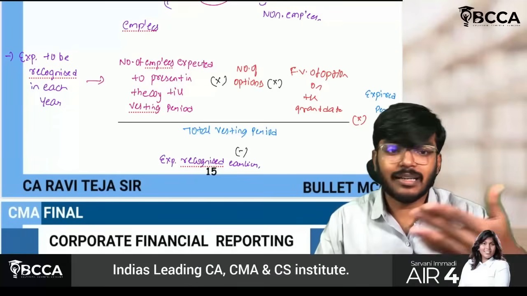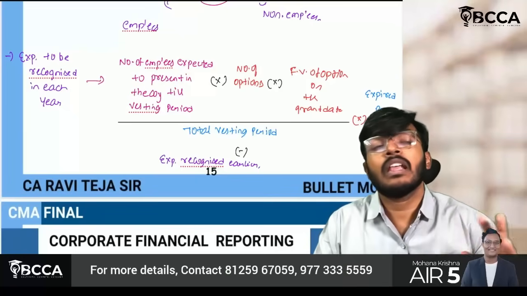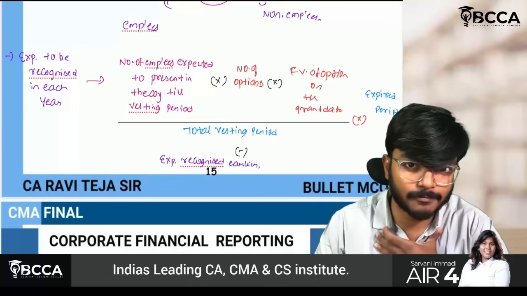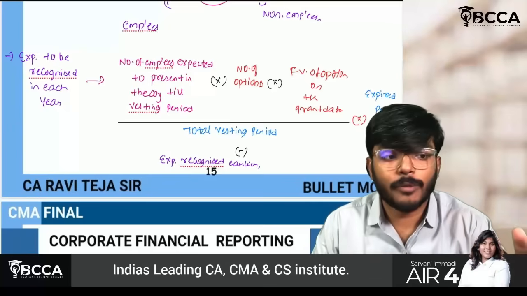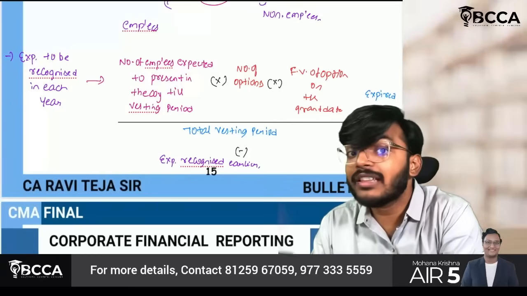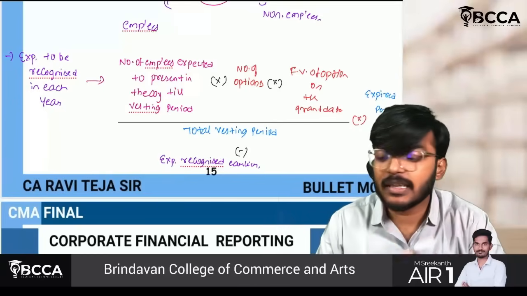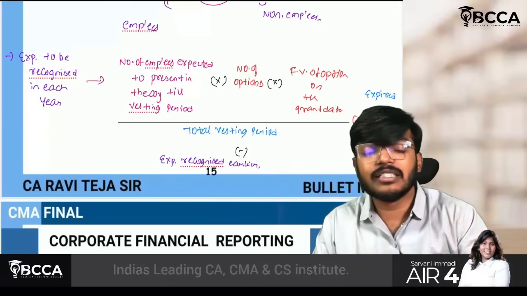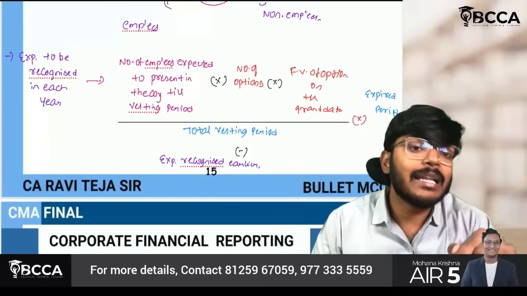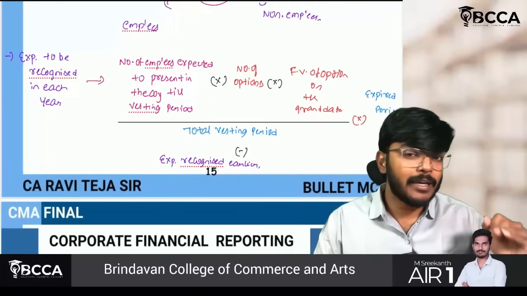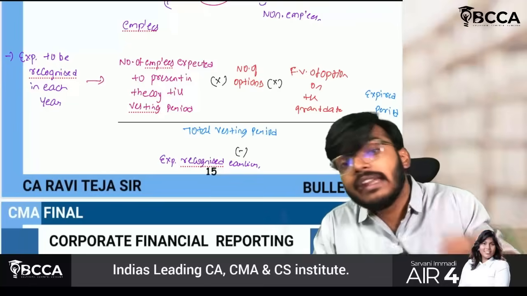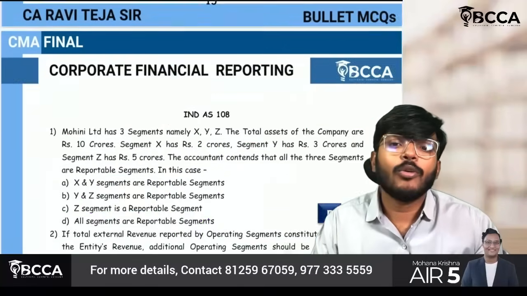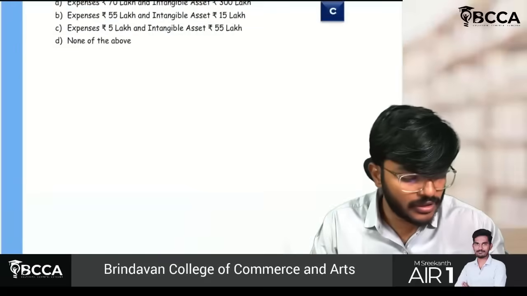While solving examples, you will understand, but just try to understand. How many employees will satisfy the vesting period condition? Those many employees I will take, multiplied by the number of options, multiplied by the fair value of option on the grant date. Don't take each reporting period. They will give the grant date, which is nothing but the date on which they offered options. Multiplied by expired vesting period divided by total vesting period. Minus, if any expense was recognized earlier, you have to deduct that. Okay, more than sufficient for whatever MCQs we have to discuss here.